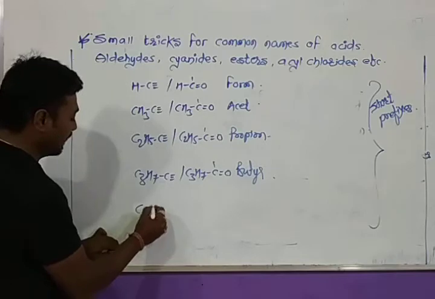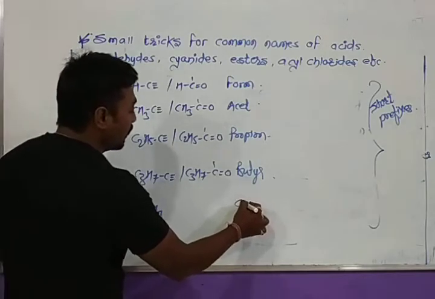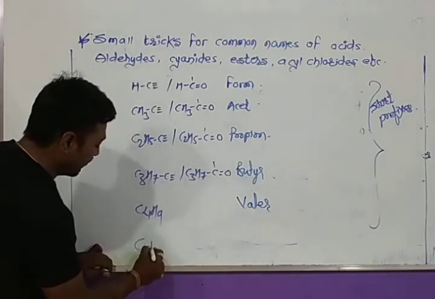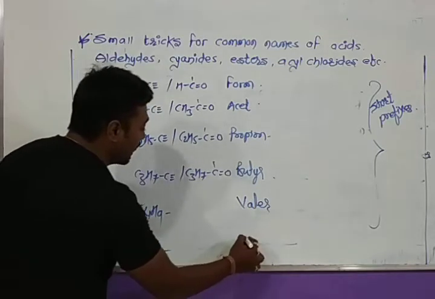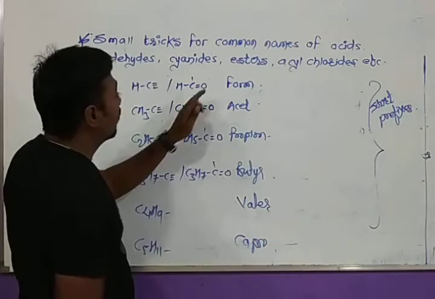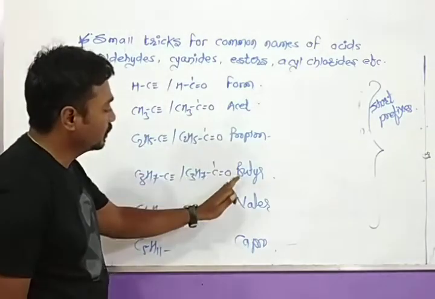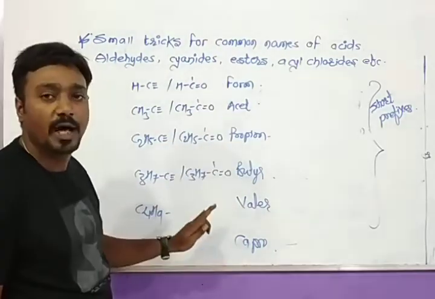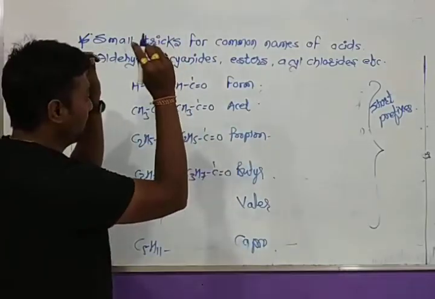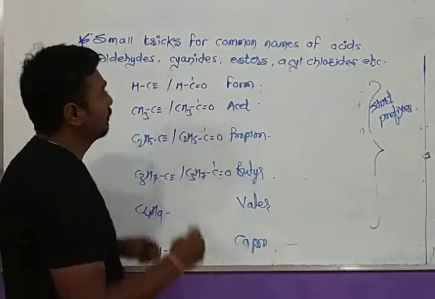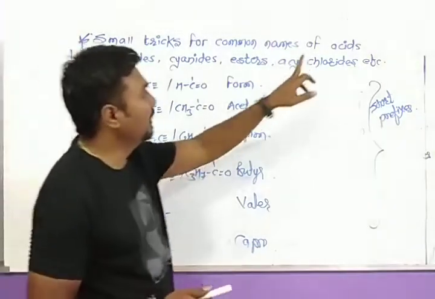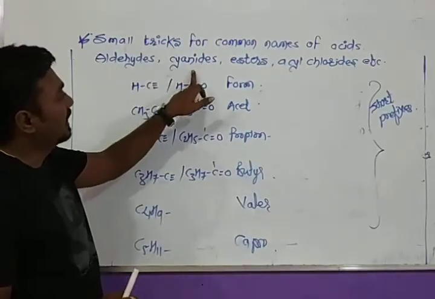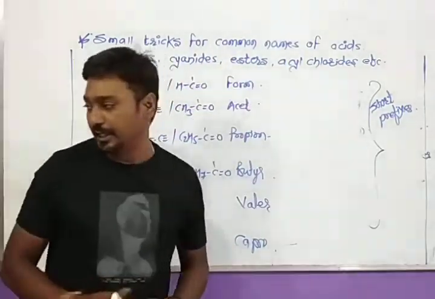Similarly, if C4H9 is present, the name will start from valer. And if C5H11 is present, the name will start from capro. First of all, you have to remember these short tricks or short primary prefixes which come from the names of carboxylic acids. As you learn all these primary prefixes, you will easily be able to write the common names of carboxylic acids, aldehydes, cyanides, esters, acid chlorides, etc.